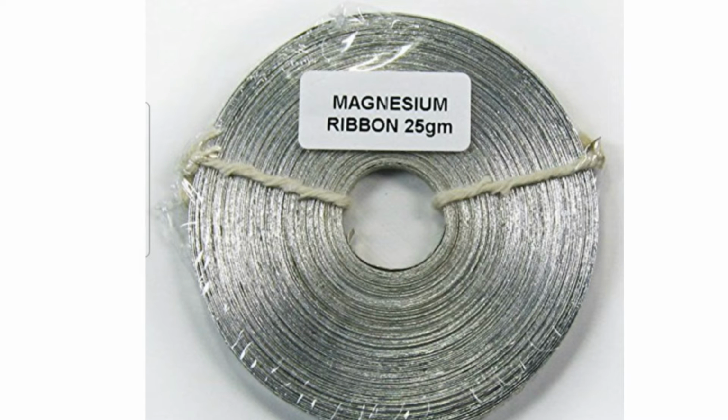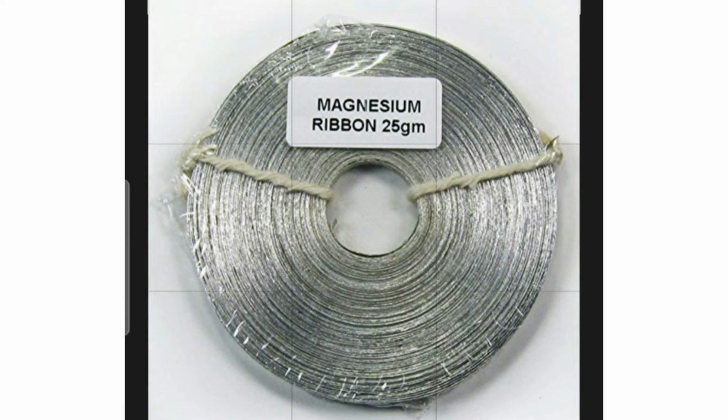The next picture is about magnesium. We denote it as Mg. It is available in the form of ribbons, and here you can see the magnesium ribbon. It is used in fireworks because it burns with a dazzling light. It is also used for making alloys like magnalium and duralumin.